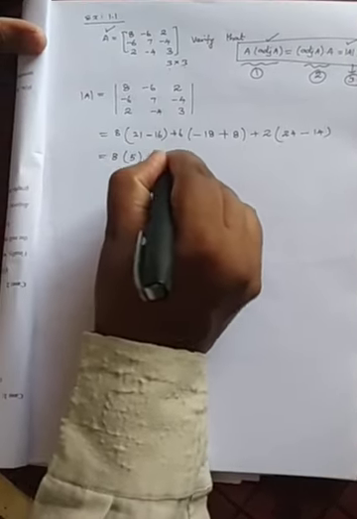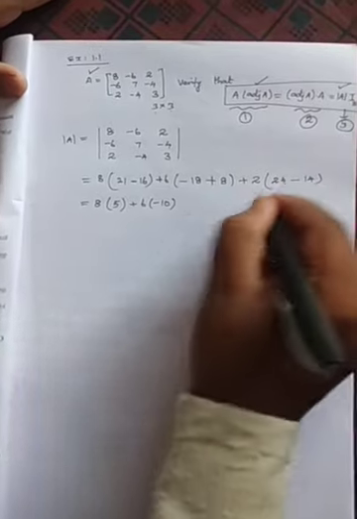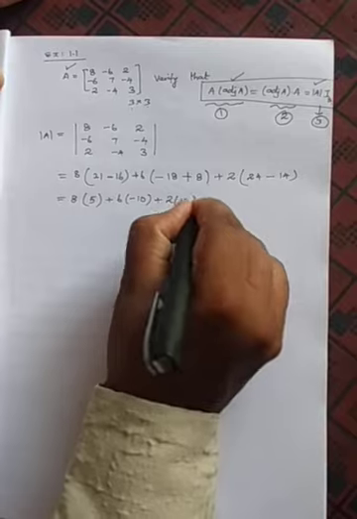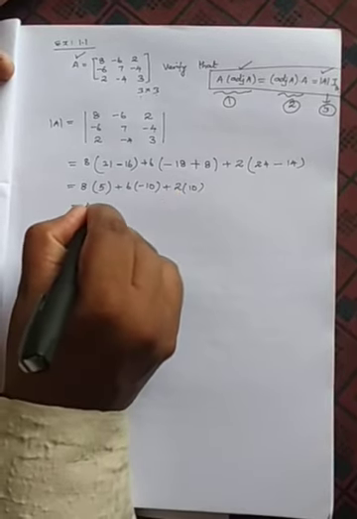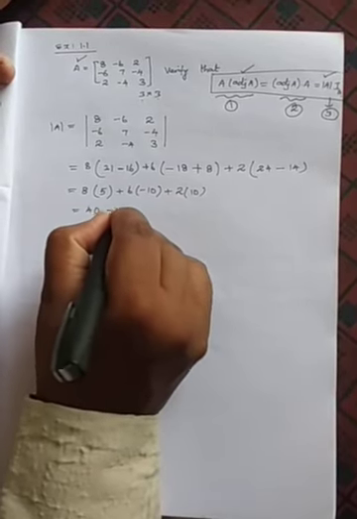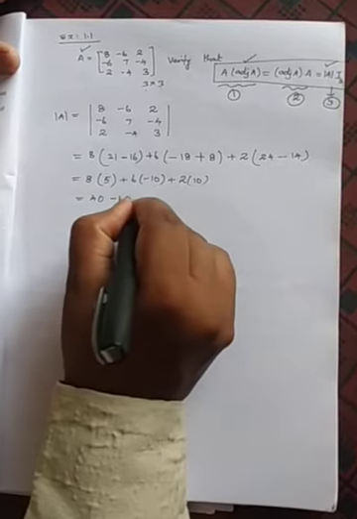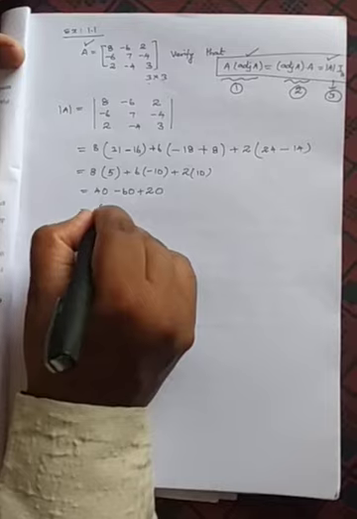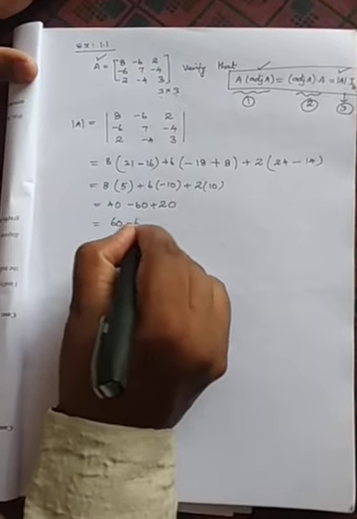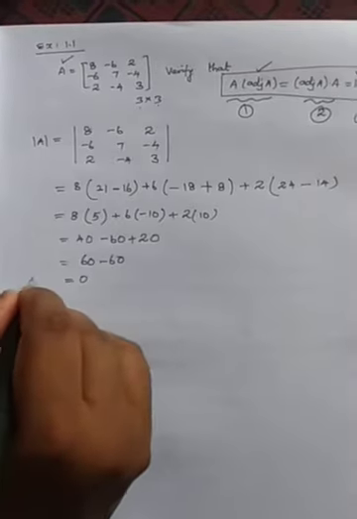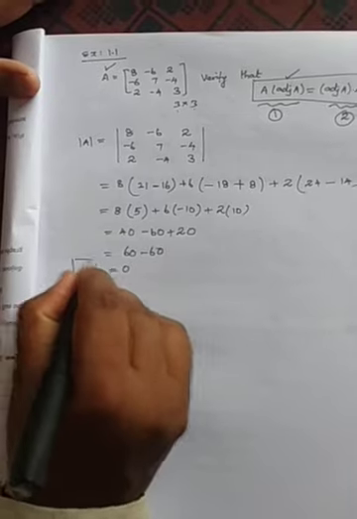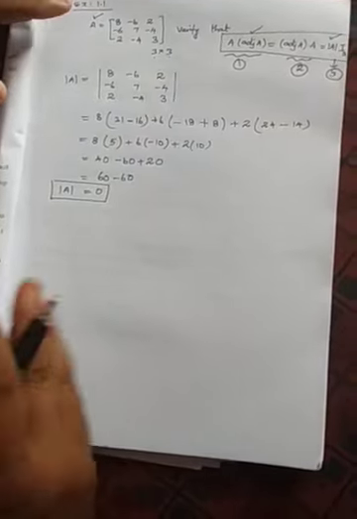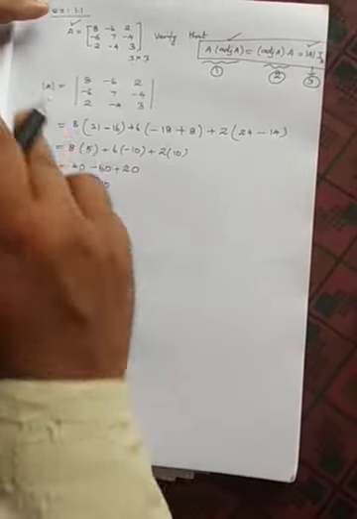And plus 2 into (24 minus 14), which is 10. So 8 fives are 40, 6 into minus 10 is minus 60, and 2 tens are 20. So 40 plus 20 is 60, and 60 minus 60 gives 0. The determinant value of this matrix is 0. Since determinant A is 0, everything will be 0. Let me show that.